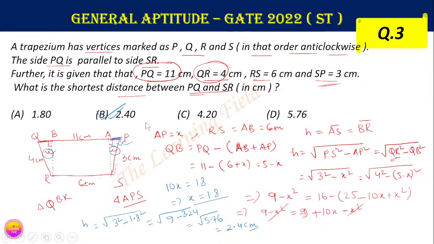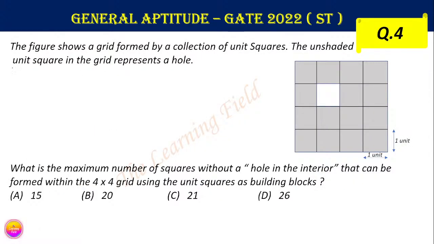Now going to the next question, question number 4. The figure shows a grid formed by a collection of unit squares. The unshaded unit square in the grid represents a hole. What is the maximum number of squares without a hole in the interior that can be formed within the 4x4 grid using this unit square as building blocks?